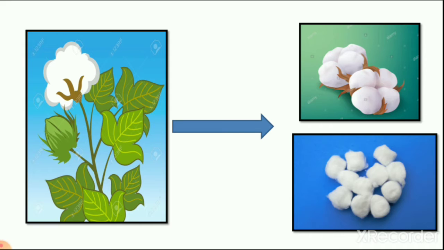So now you can understand that plants and animals both help us in different ways, but we do not understand how important plants are in our life. Still we are cutting the trees and still we are cutting the different plants, right?